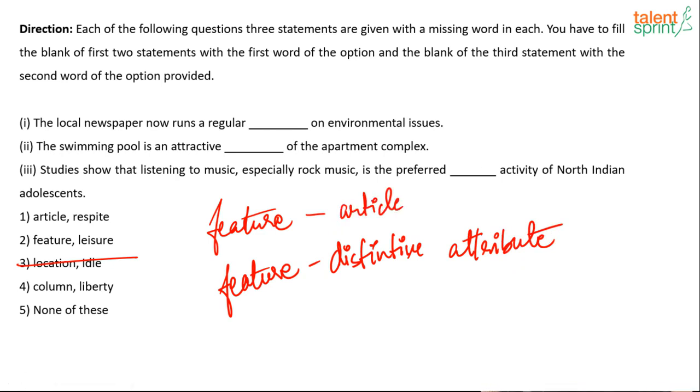And it says after that, studies show that listening to music, especially rock music, is the preferred dash activity of North Indian adolescents. Wow, okay, that's a good study. Yes, that was my preferred activity as well. What activity? Leisure activity, okay? So something that you do in your free time is a leisure activity. Leisure is your time that you can spend just doing things that you like doing, okay? So 2 is the right answer, yes.